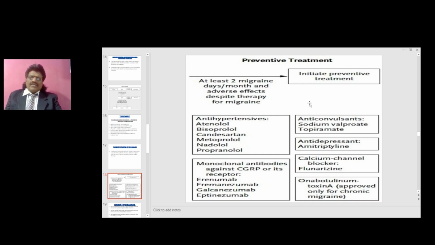So initiate preventive treatment. It could be antihypertensives like atenolol, bisoprolol, candesartan, metoprolol, nadolol, propranolol, or anticonvulsants like sodium valproate, topiramate, antidepressant like amitriptyline, calcium channel blockers like flunarizine, or monoclonal antibodies against CGRP or its receptor like erenumab, fremanezumab, galcanezumab, eptinezumab, or onabotulinumtoxinA, approved only for chronic migraine.